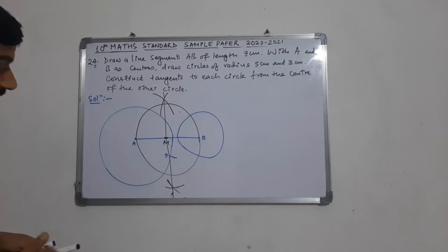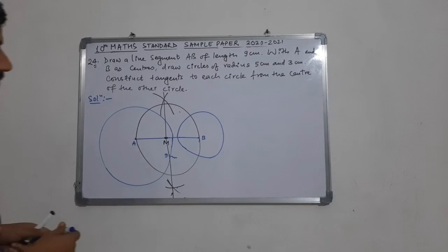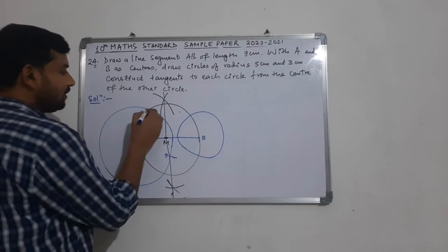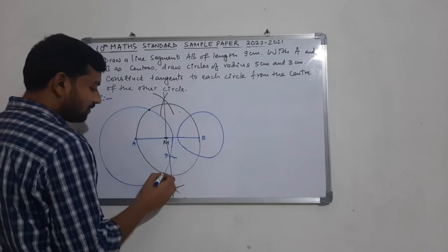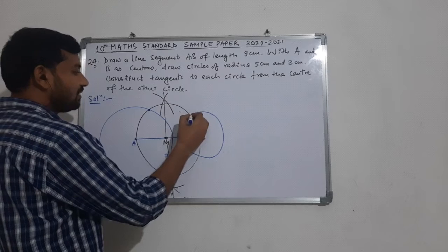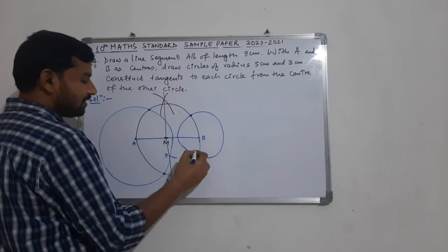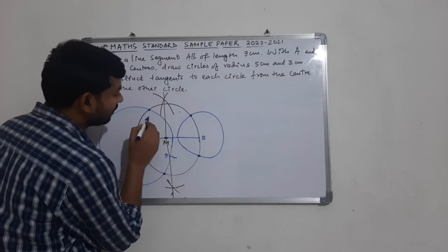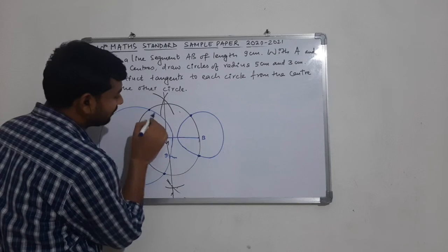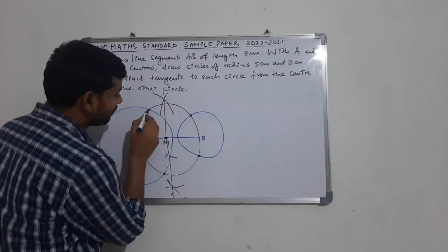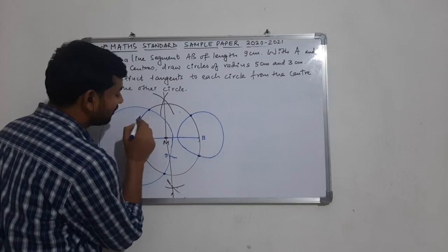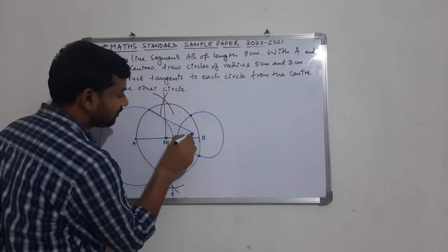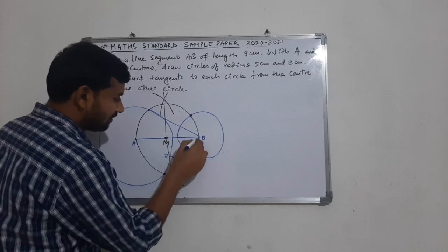Now we have this third circle which is intersecting our previous circle at 2 points. First one is this point and second one is this. Then the second circle is intersected at this point. Now from the points here, we can draw tangents to the first circle from point B. We have to just join this point of intersection of the circle with the center of the other circle like this.